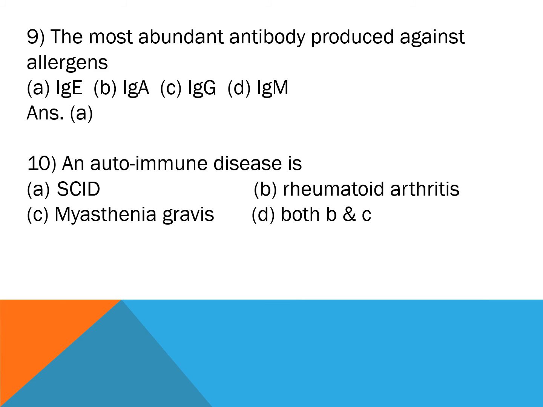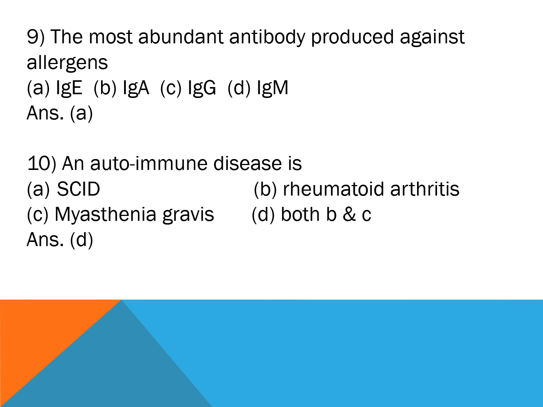Question 10. An autoimmune disease is option A, SCID, option B, rheumatoid arthritis, option C, myasthenia gravis, option D, both B and C. And the correct answer is option D, both B and C. In an autoimmune disease, the immune system mistakes part of your body, like your joints or skin, as foreign. It releases proteins called autoantibodies that attack our healthy cells.